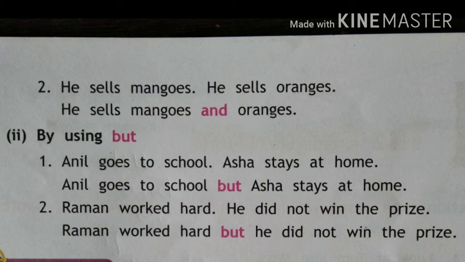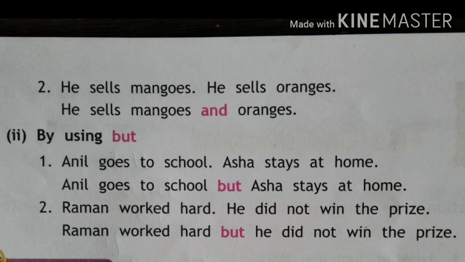Now how do we use but? So the example is: Anil goes to school, Asha stays at home. So there are two different ideas and we are talking about two different persons. So we are joining it with but. So how do we join it? Anil goes to school but Asha stays at home. So when we are using but, we don't need to omit anything from the next sentence, and we just need to remove the full stop and add a but there and make those two sentences into one.